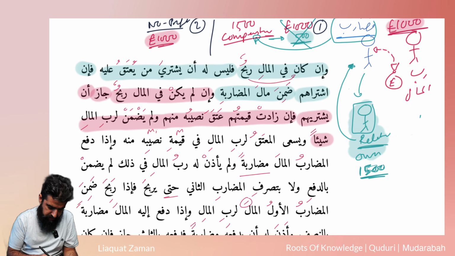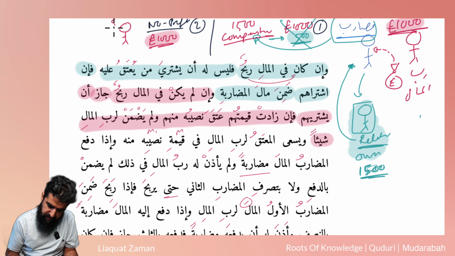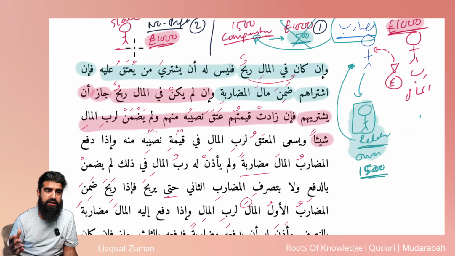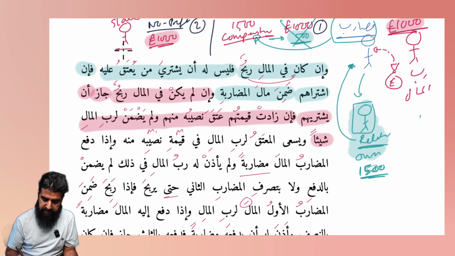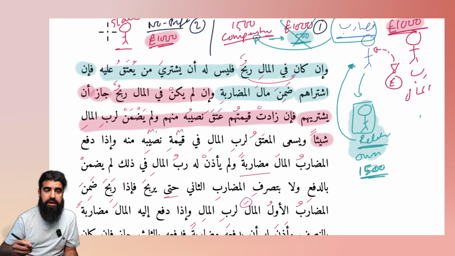So let's try to explain this in an easy way. So let's say there's £1,000 in this. Now he's purchased the slave. This is the slave. That slave is his brother. Now the slave doesn't go free simply because we look at the value of the slave. So if the value of the slave is within 1,000, that means it's purchased on behalf of the Rabbul Mal, and the Rabbul Mal can actually purchase a slave that is someone else's relative, doesn't matter. If it's his own relative, then there's a problem.